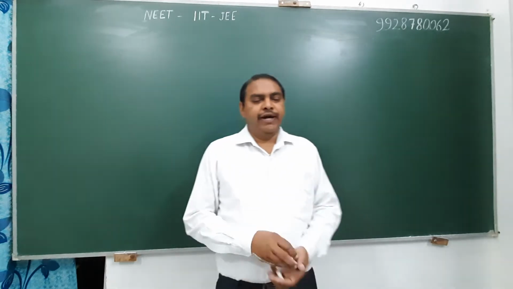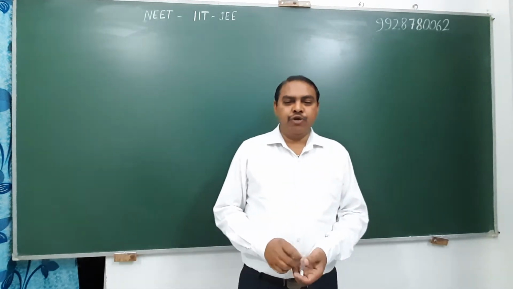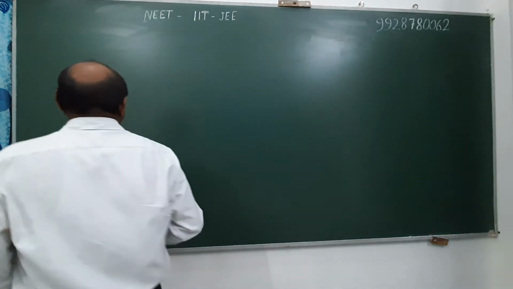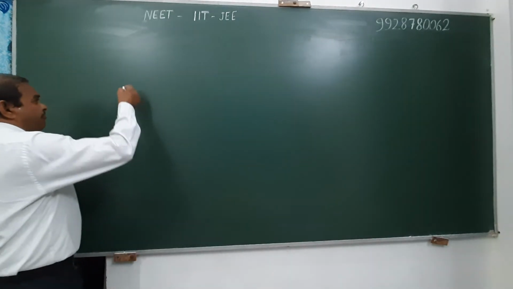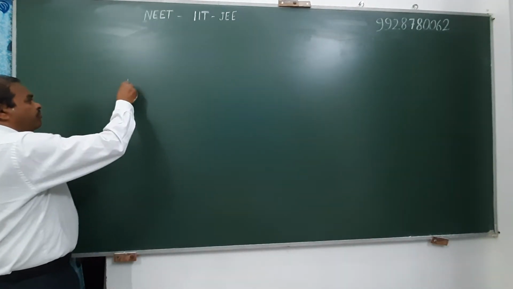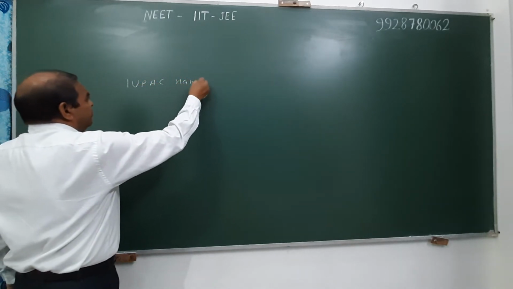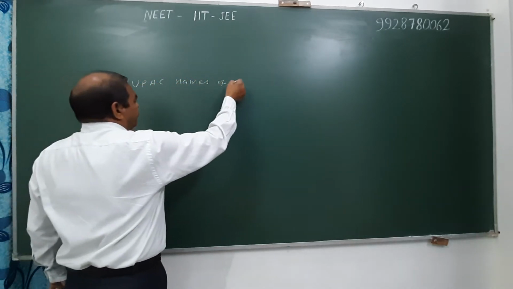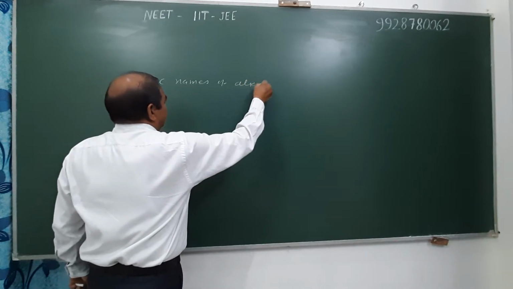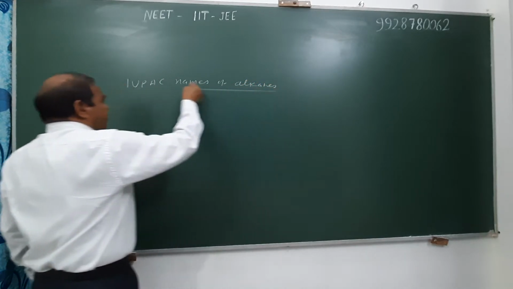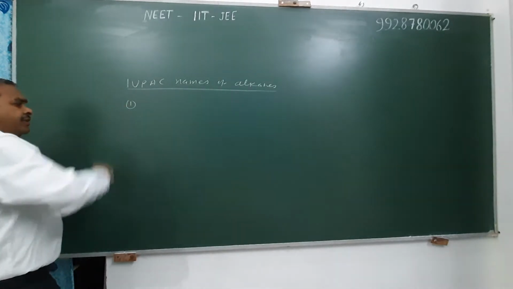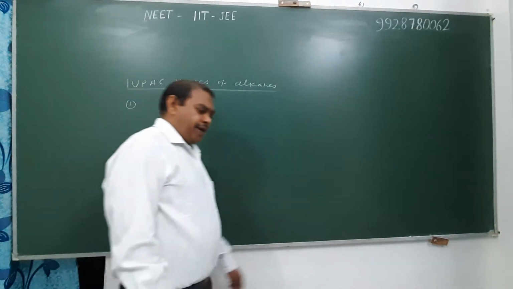I am Dr. RK Saini and today I will discuss IUPAC name of organic compounds, particularly IUPAC name of alkane. First of all, we introduce alkane.